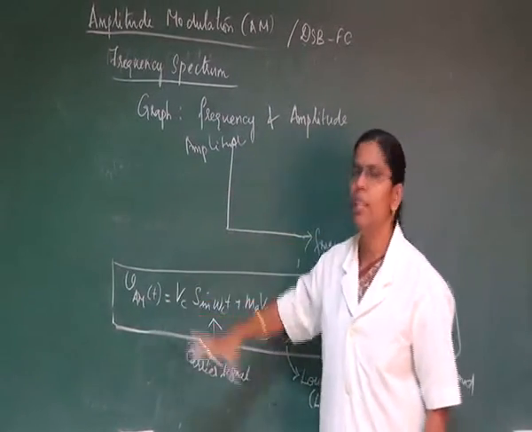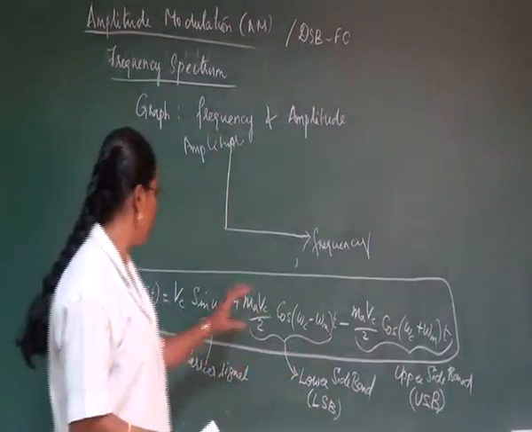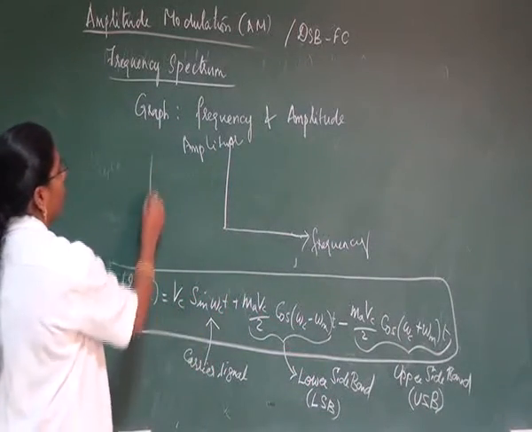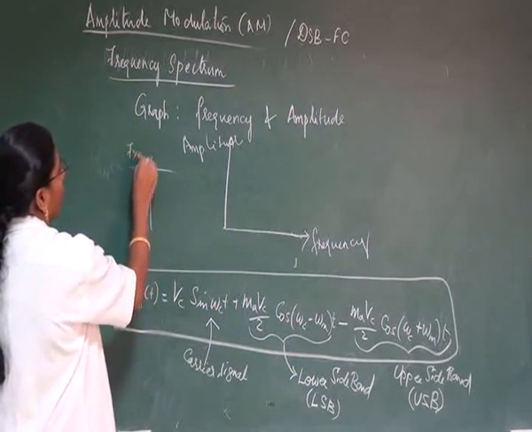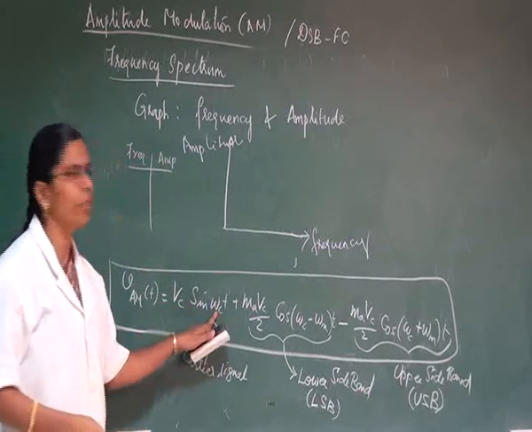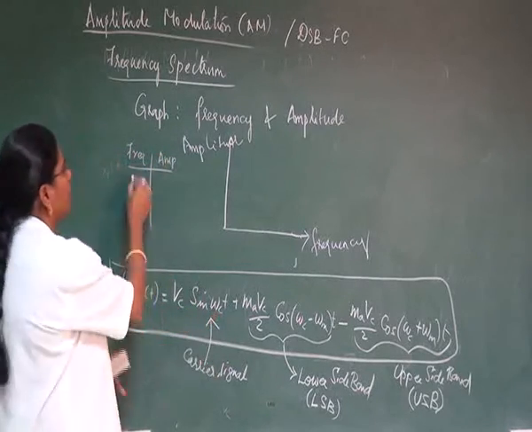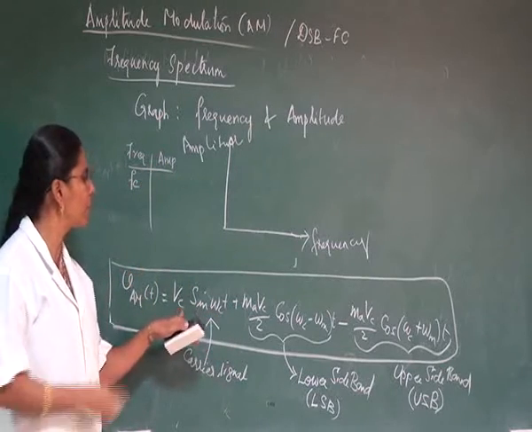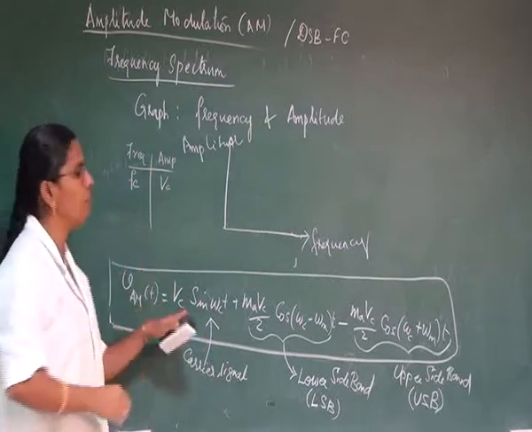So let us check the equation of a modulated signal. Here we have the first term. In this first term, if we check what is the frequency and what will be the amplitude: the angular frequency is ωc, so our frequency of the signal will be fc, whereas the amplitude, if we check in this equation, is Vc. That is the first term.